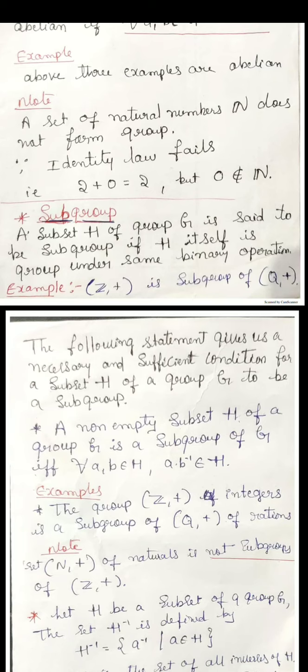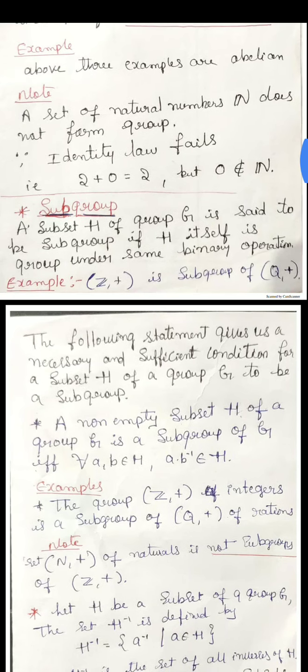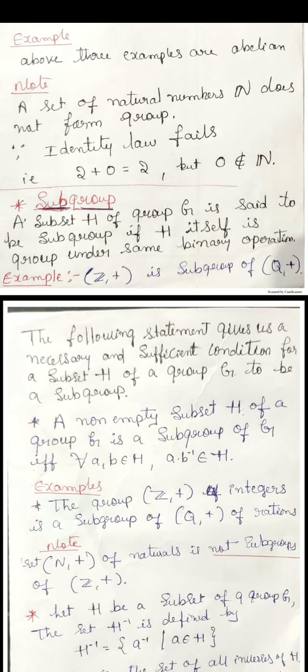Here a subset H of a group G is said to be a subgroup if H itself is a group under the same binary operation. For example, Z comma plus, the set of integers with respect to addition, is a group, a subgroup of the rational numbers with respect to addition.